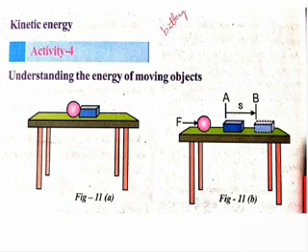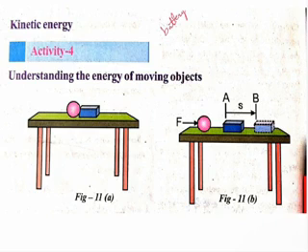What changes do you notice in the position and state of the ball and block when the ball is allowed to roll on the table? The metal ball hits the plastic block and the block is displaced over a little distance. The metal ball comes to rest after pushing the block over a distance.